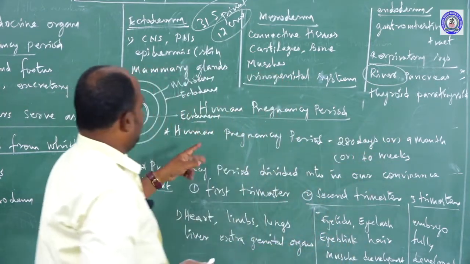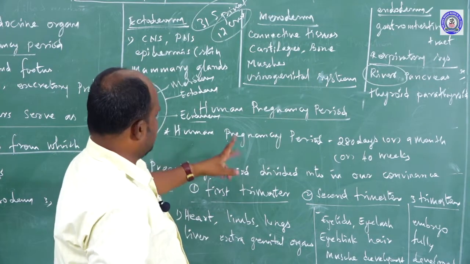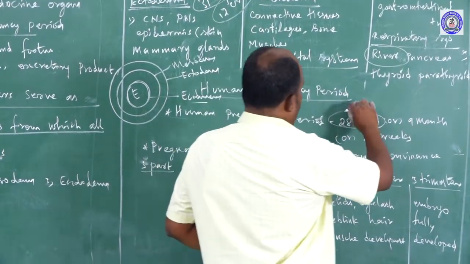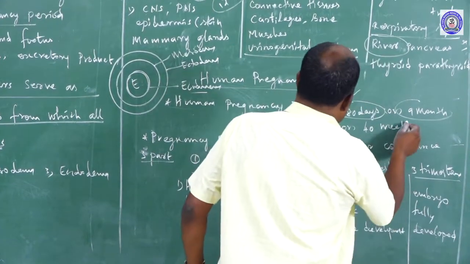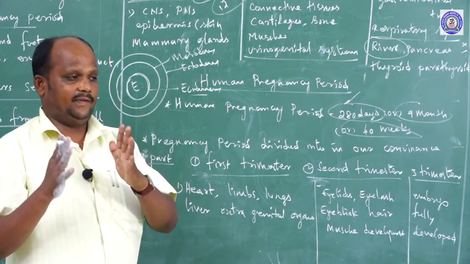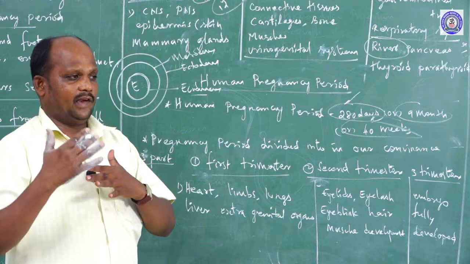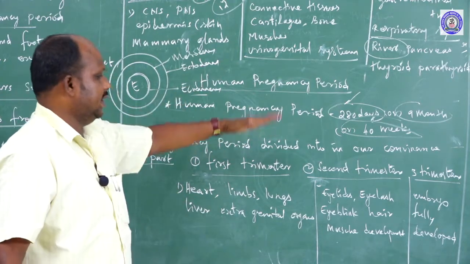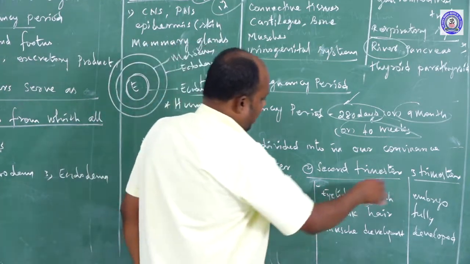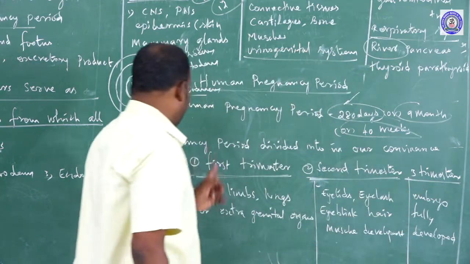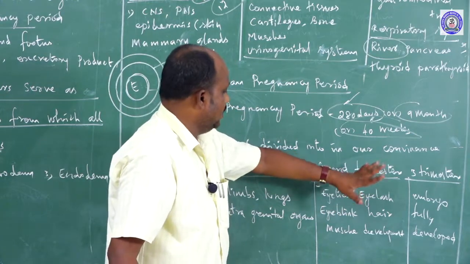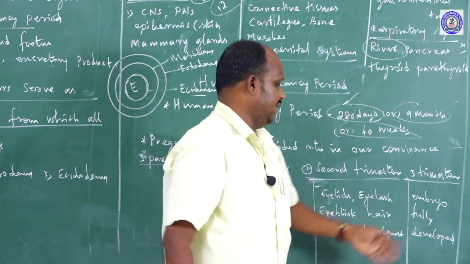Another one, human pregnancy period. As I told you, it is 280 days, or 9 months, or 40 weeks. The 280 days, or 9 months, or 40 weeks, we are going to divide according to our convenience, to calculate the development. We divide it into three parts: the first trimester, second trimester, and third trimester. First trimester means the first 3 months. Second trimester means the first 6 months. And the last one, third trimester, means 9 months.